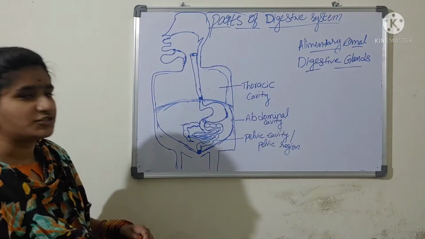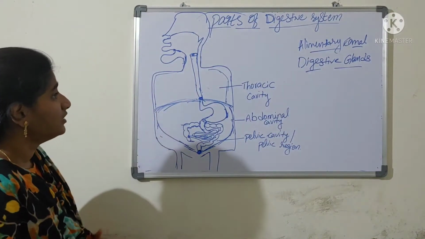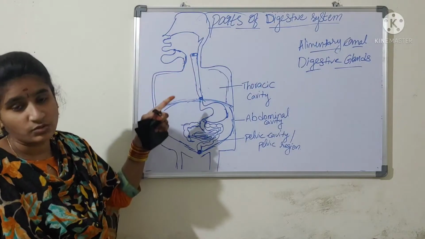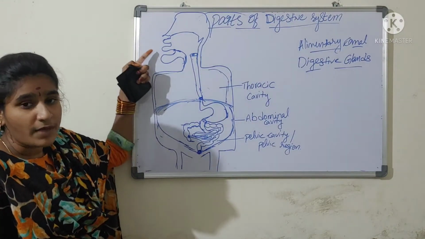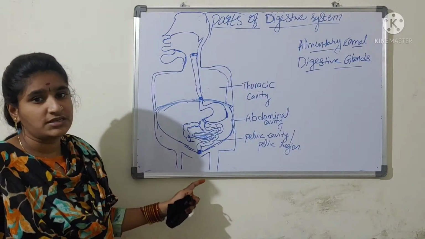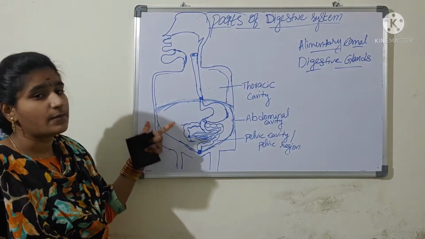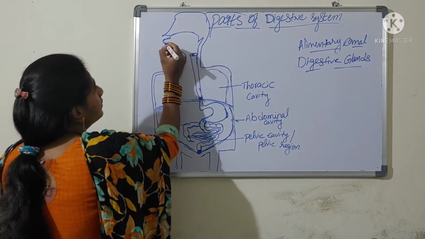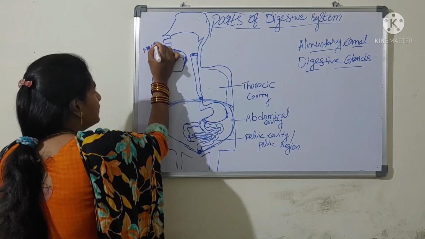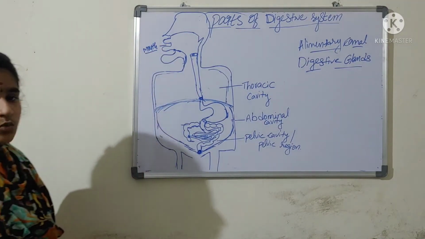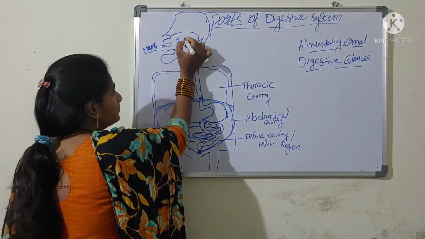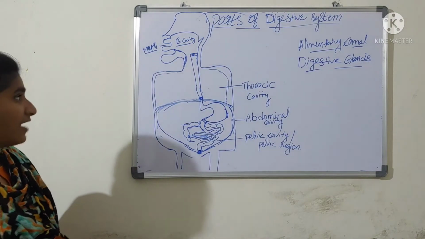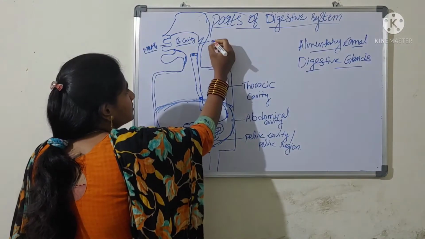First we will go with the alimentary canal. As I explained in yesterday's class, the alimentary canal is a long muscular tube that extends from the anterior mouth and ends at the posterior anus. Let us see what parts are involved in it. The first part is the mouth, and this mouth opens into a small cavity, the buccal cavity, otherwise known as the oral cavity. The next part is the pharynx.